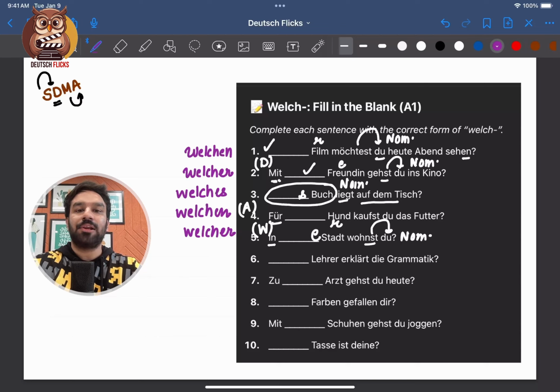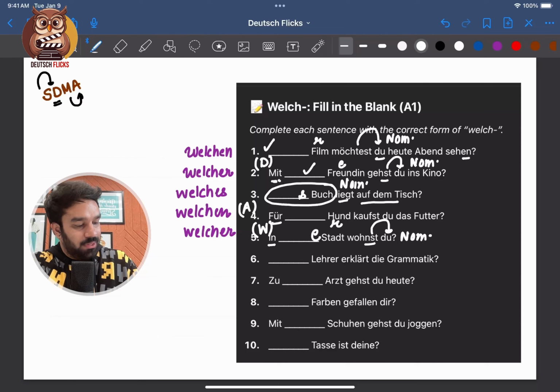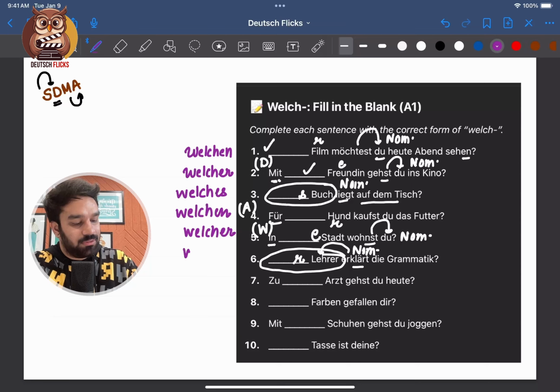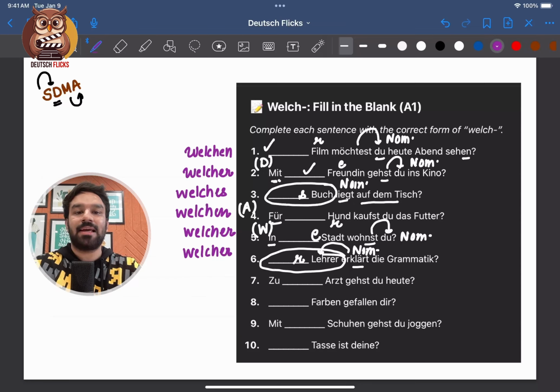Dann Nummer 6. Welche Lehrer erklärt die Grammatik? So it will be, which teacher explains the grammar? Again, this is easy. Erklären, explain, is being conjugated according to this part only. So this entire part is actually nominative, right? Nominative is equal to subject. The article of Lehrer, teacher, is masculine, right? Hence the answer will be welcher. Welcher Lehrer erklärt die Grammatik?